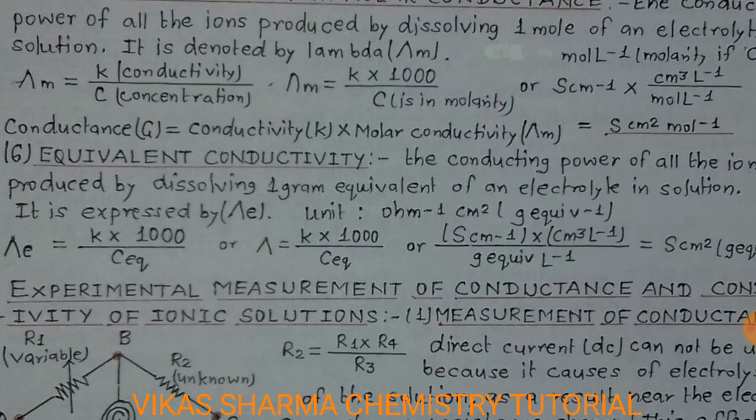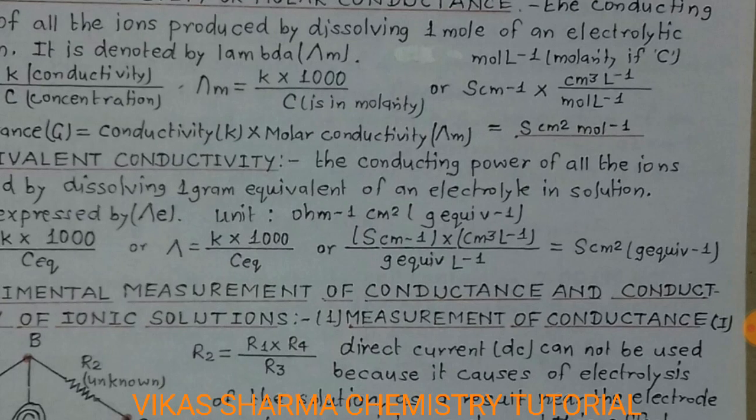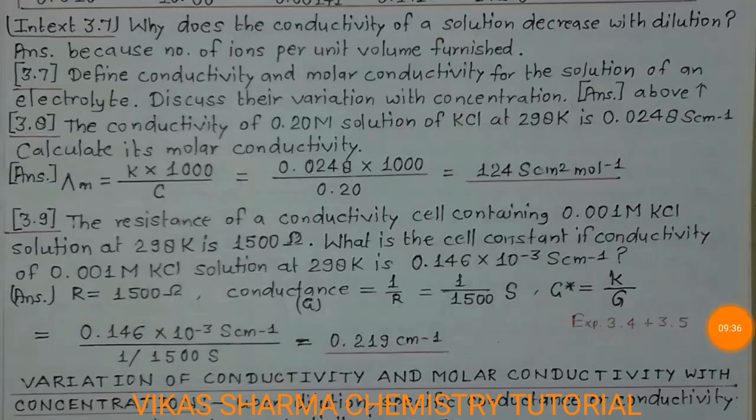Student, in the NCERT book, in-text question 3.7 is based on all the above formulas. The question is, why does the conductivity of a solution decrease with dilution? The answer is because the number of ions per unit volume furnished by the electrolyte decreases. Question 3.7, define conductivity and molar conductivity for the solution of an electrolyte. Discuss their variation with concentration. So the answer you see above.